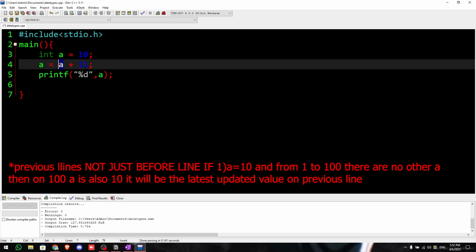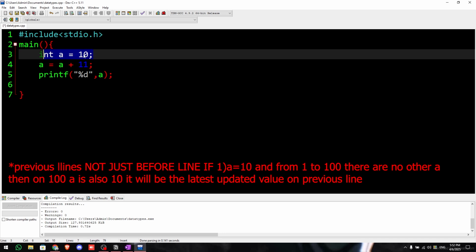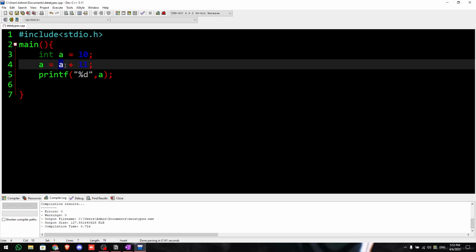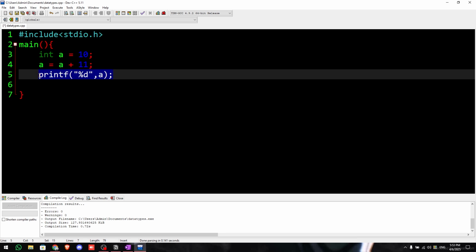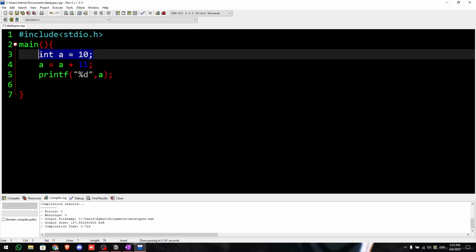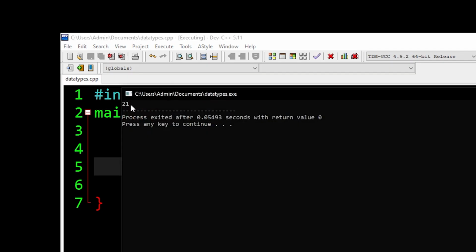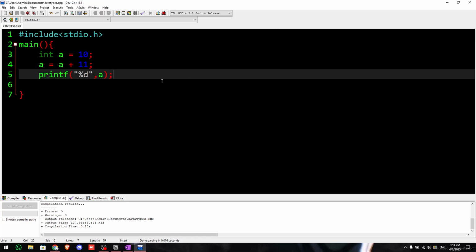For example, this a, we go to the previous lines. Here the latest a value is 10, so therefore the a value here is 10, and the total value returned here is 10 plus 11, which is 21. Hence this will be stored in this. Now when we use here, the a value is 21. When we use here, the a value is 10, and when we use here, the a value is 10. Okay, so now if I just run it again, as we can see, the value is 21.